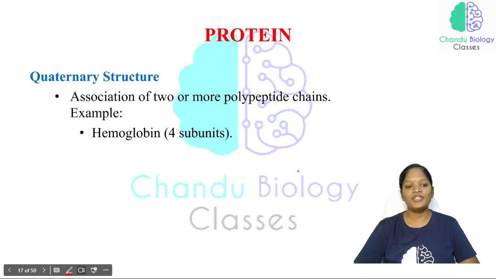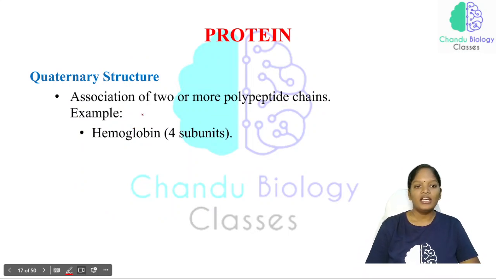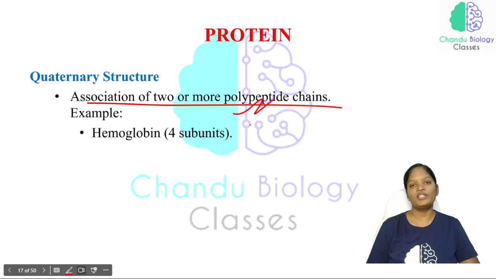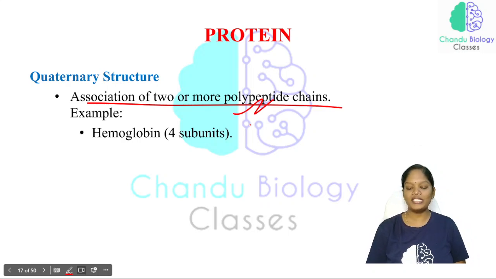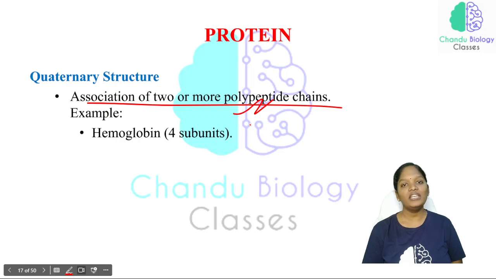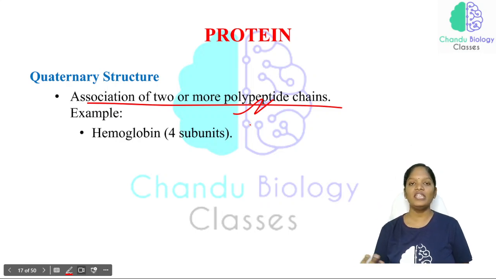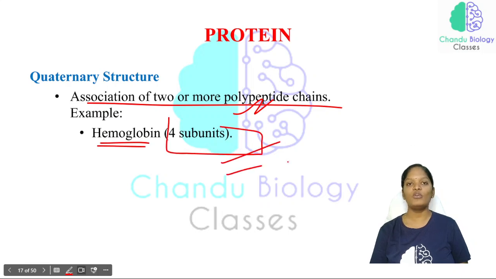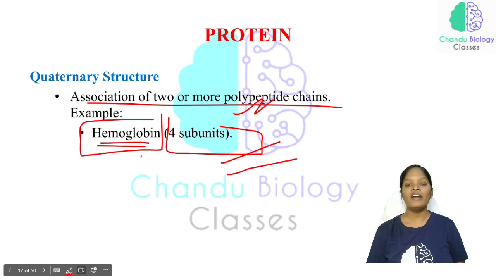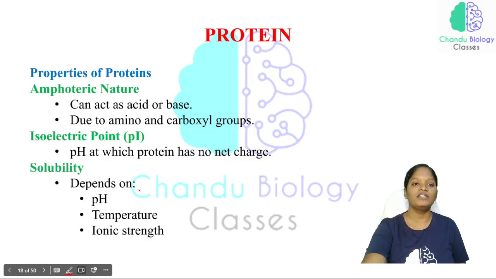Now the quaternary structure: the association of two or more polypeptide chains. For example, hemoglobin has 4 subunits, and each subunit is a different polypeptide chain. That's why a group of polypeptide chains is called a quaternary structure. The best example is hemoglobin, which has 4 subunits. So the question can be asked that hemoglobin has 4 polypeptide chains. This can be expected in the exam.